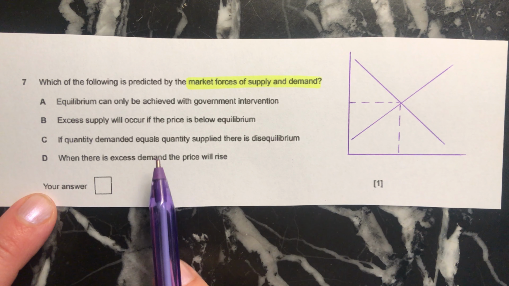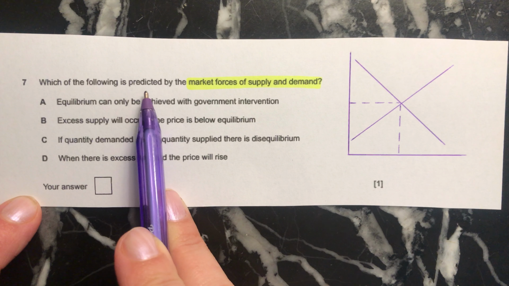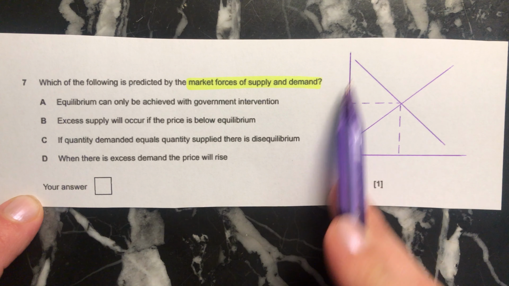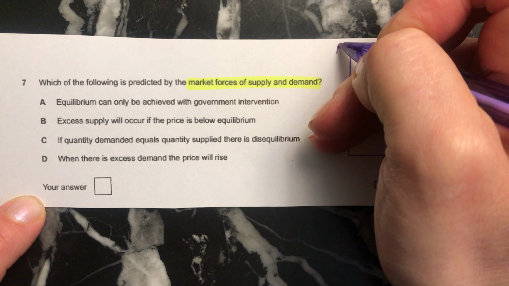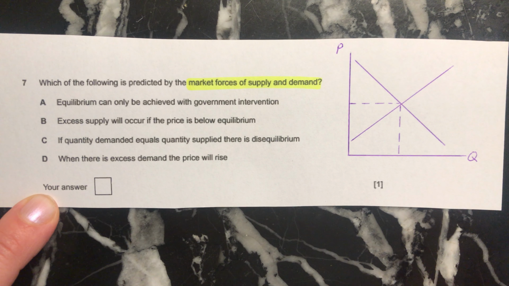This is a multiple choice question about demand and supply. It says, which of the following is predicted by the market forces of supply and demand? I've just drawn a supply and demand diagram for you here. Remember, P, price, comes before Q in the alphabet, quantity.